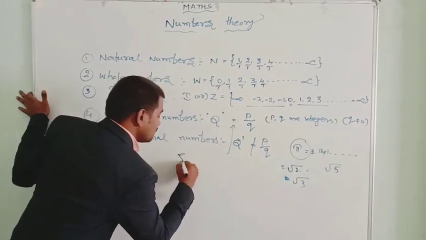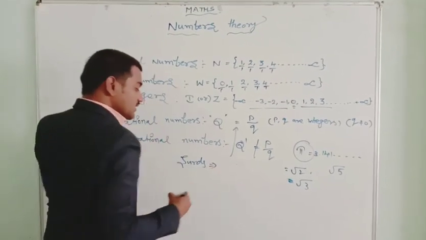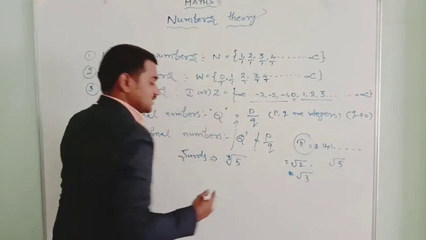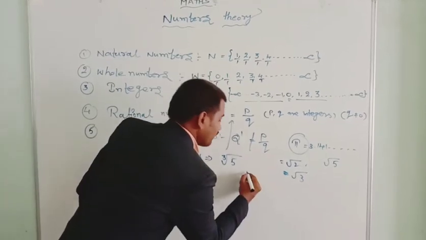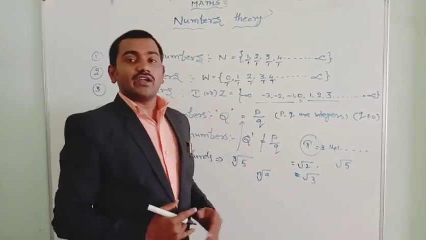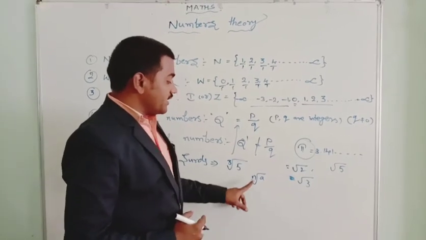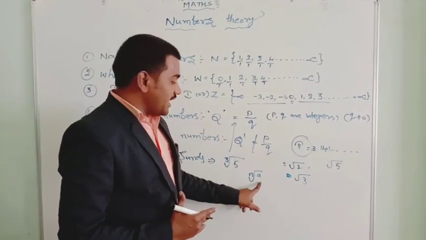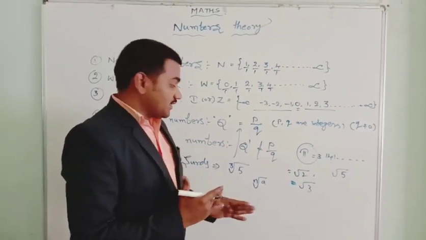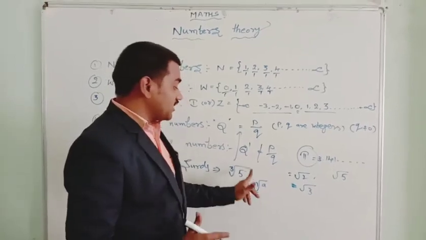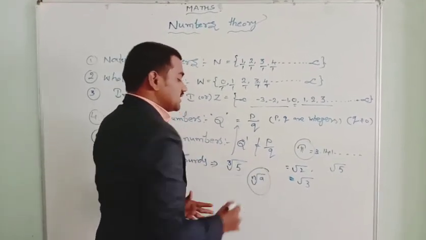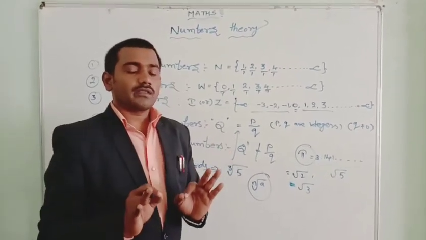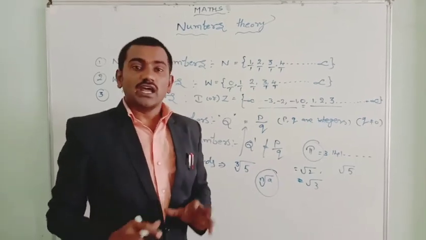Surds are always irrational numbers. What is the meaning of surds? See, 3 to the power of 1 by 5 is a surd. A surd is in the form of the nth root of a, where n is greater than 1, and a is a real number but not the nth power of a real number. That is about surds. You will learn about surds later. So just know that all surds are irrational numbers.